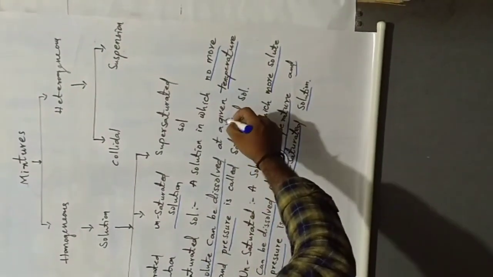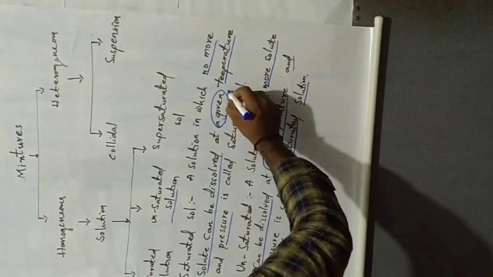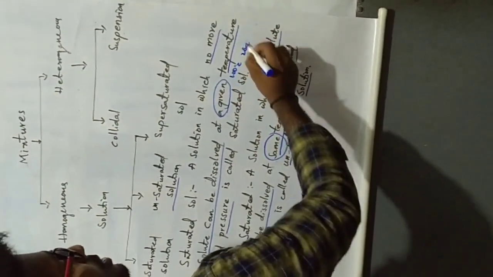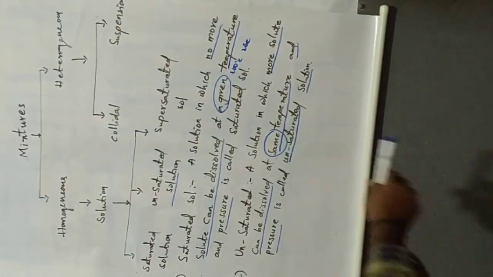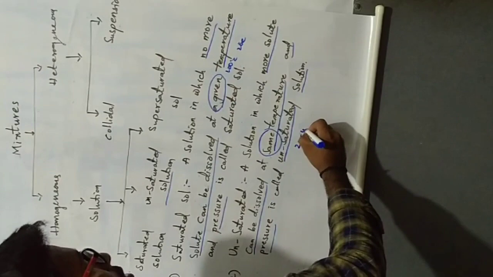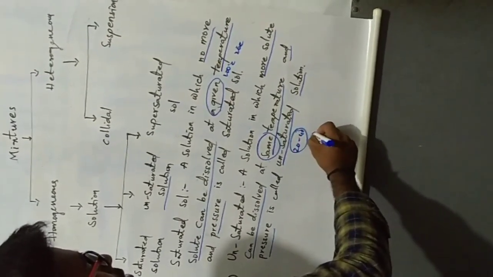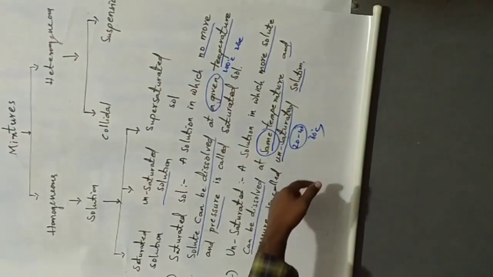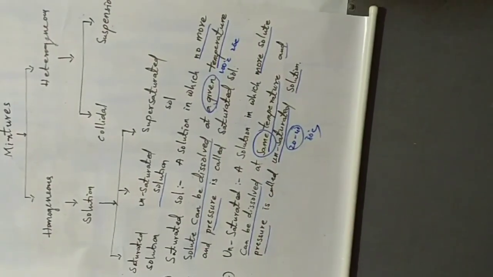Saturated means at a given temperature, like 100 degrees Celsius or 20 or 50 degrees Celsius. But here, at the same temperature and pressure, we can still add more solute; that is called an unsaturated solution.